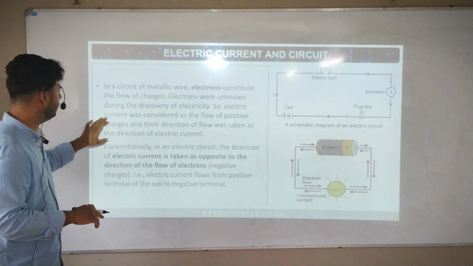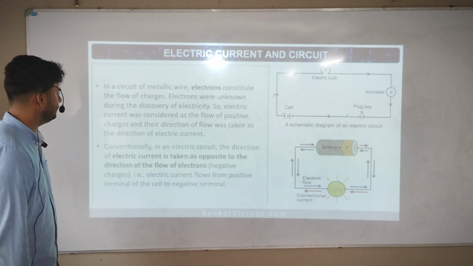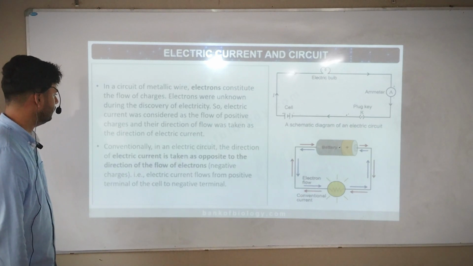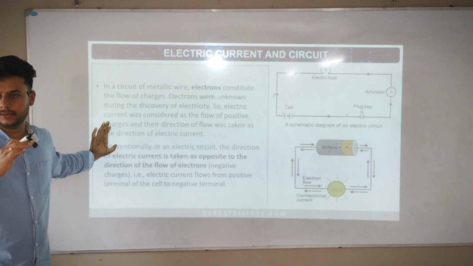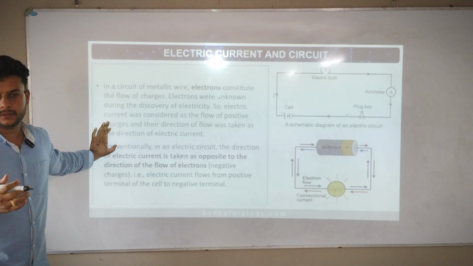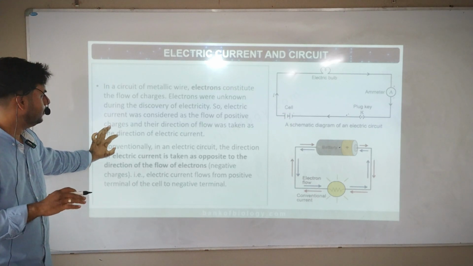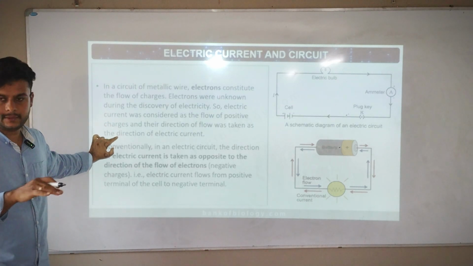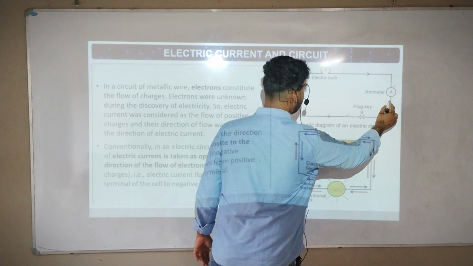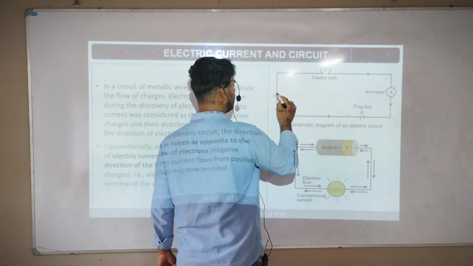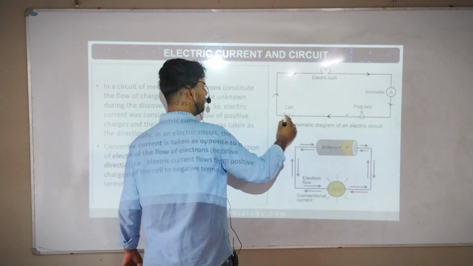Okay, read next. So electric current was considered as the flow of positive charges, and their direction of flow was taken as the direction of electric current. They thought it was only positive charge that was coming. Getting it? But later on we understood that there is negative charge also, and there are electrons. The direction in which the charge flows was taken as the direction of electric current. Example, here the direction of current, they have taken like this. You can see throughout the diagram it is going like this.